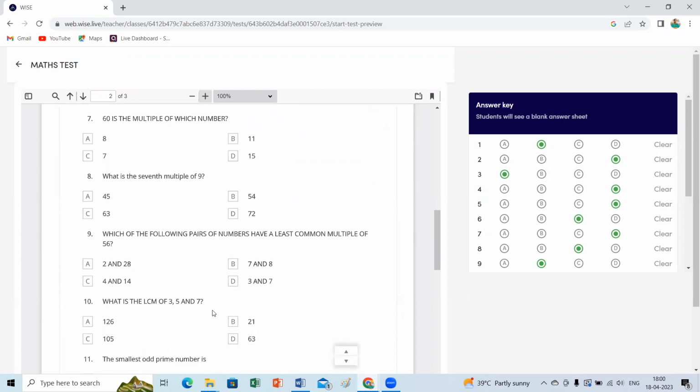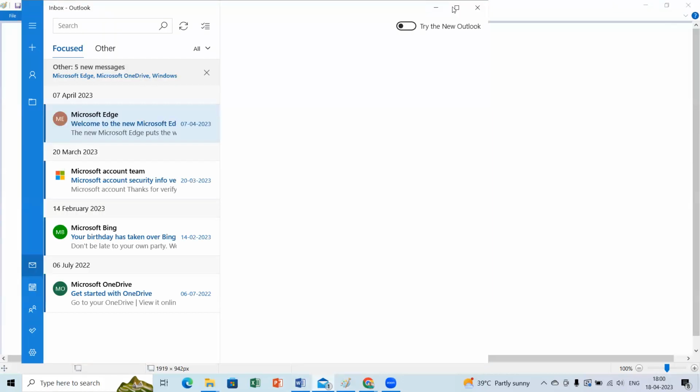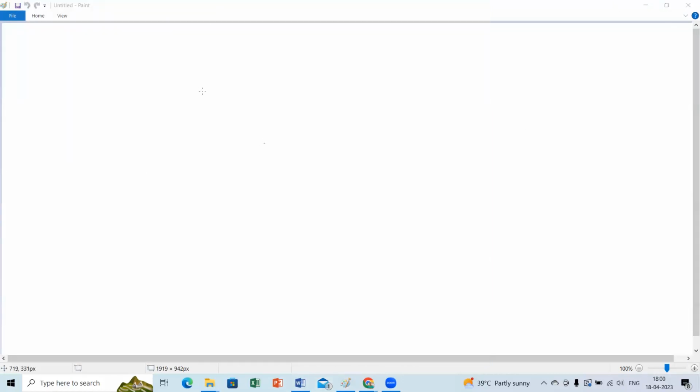What is the LCM of 3, 5? So I did not teach LCM, least common multiple, but I will let you know. Okay, 3, 5, 7. LCM of 3, 5, 7.